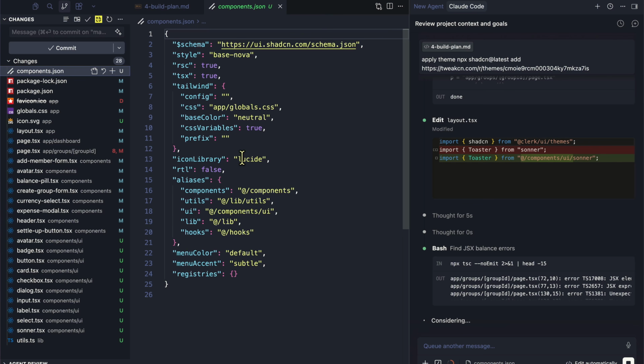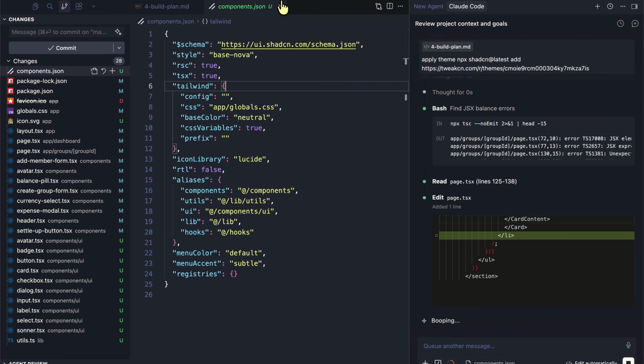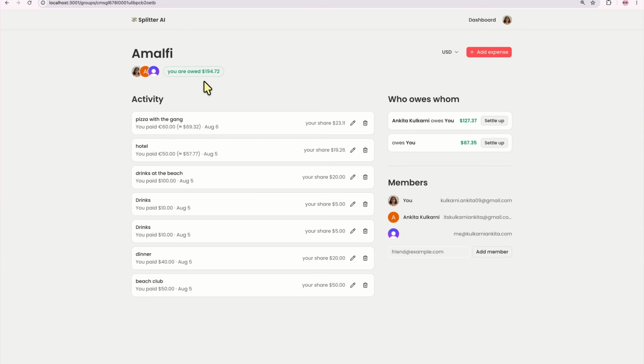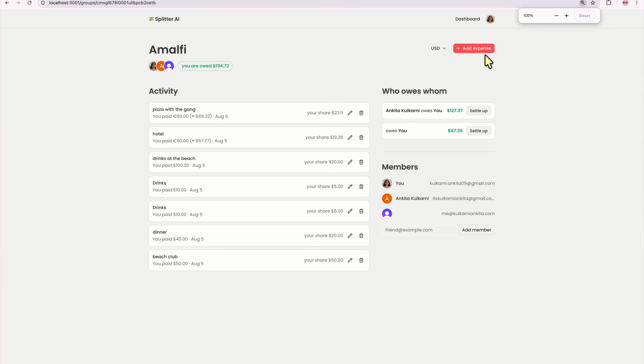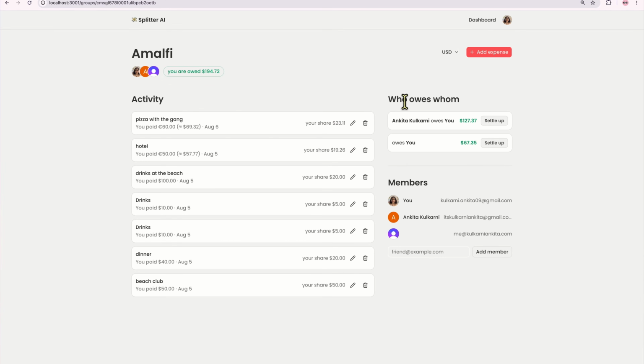And we have a components.json, which is essentially a JSON file which includes a description of where everything is located for shadcn/ui. So if we head back, you can already see it's looking way nicer. Very similar to what we have here, just a little zoomed in. But add expense, the dropdowns are looking very nice. We have these two buttons too.